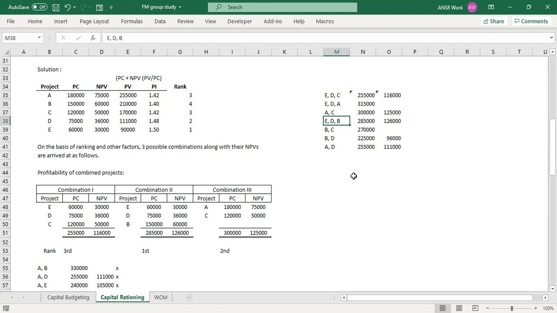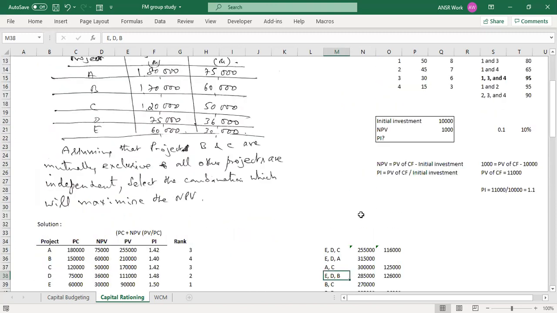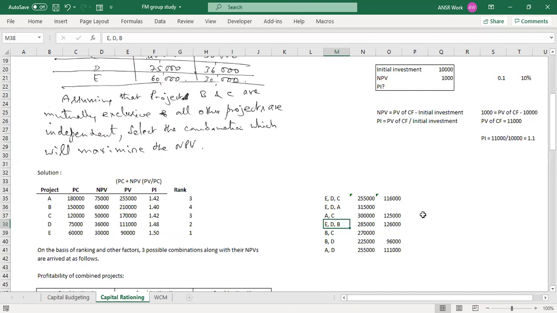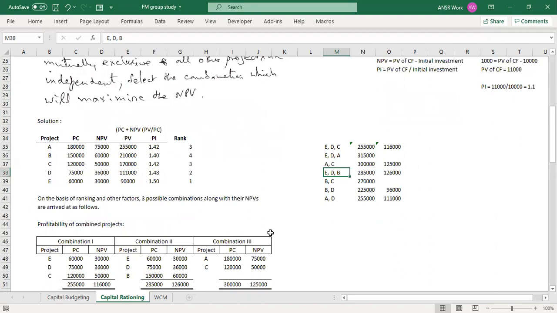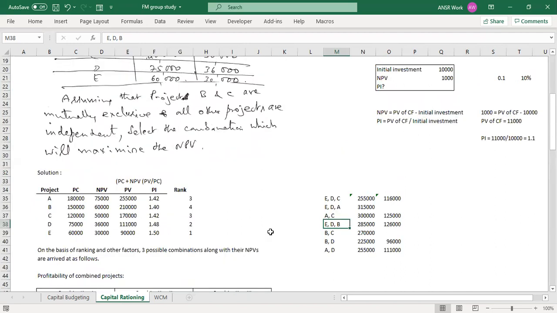All right. Now let me complicate this a little bit. In this example only, suppose you can invest in a proportion of the project. Suppose you say, you know what, I won't invest 1,20,000 in C, I will invest just half of it, only 60,000. Before this, I was saying that was not possible. Now I'm saying that is possible.